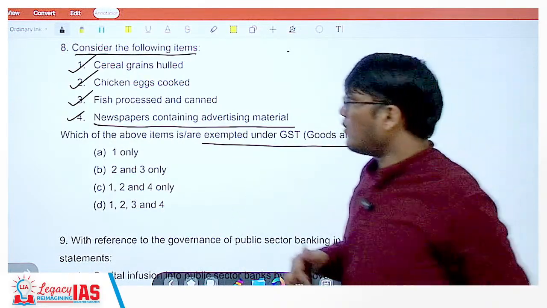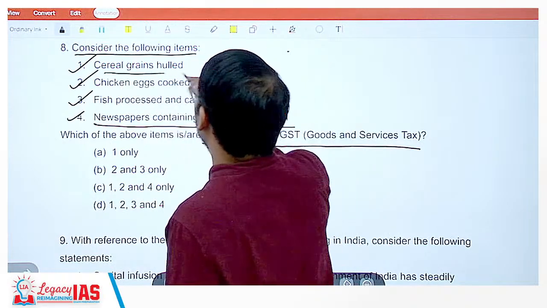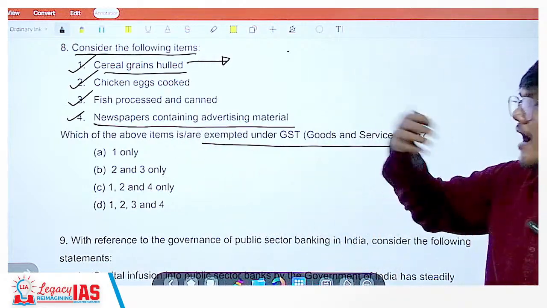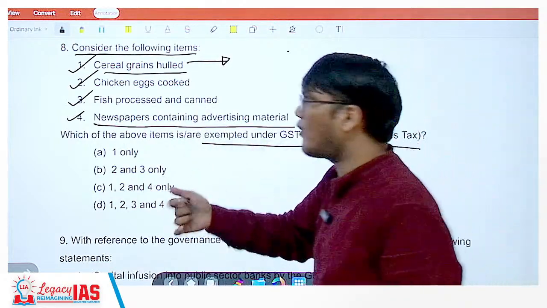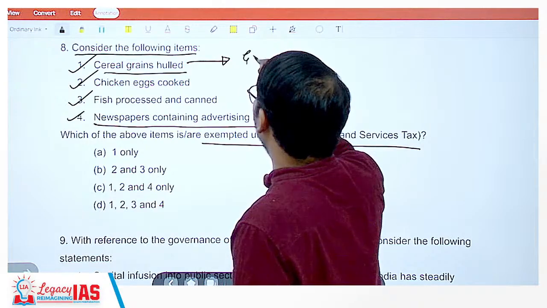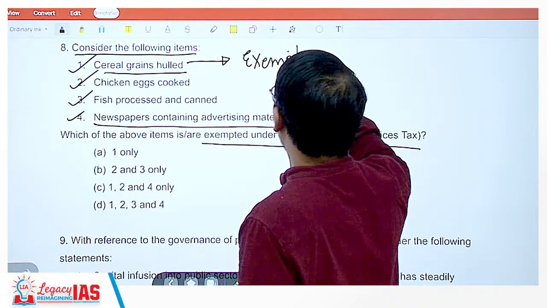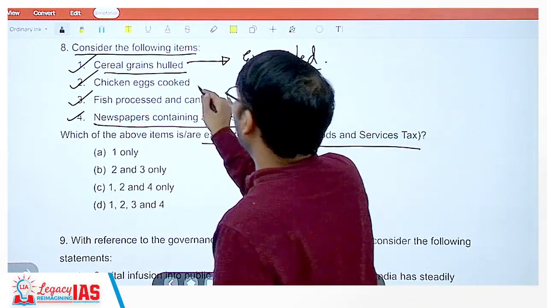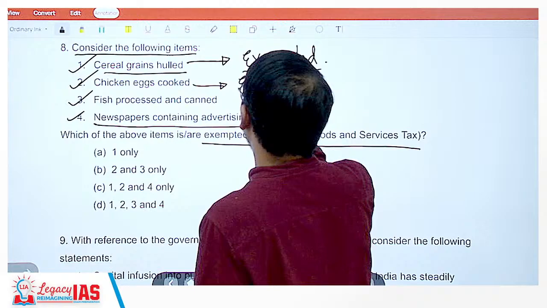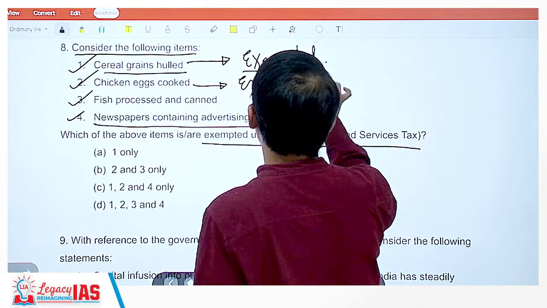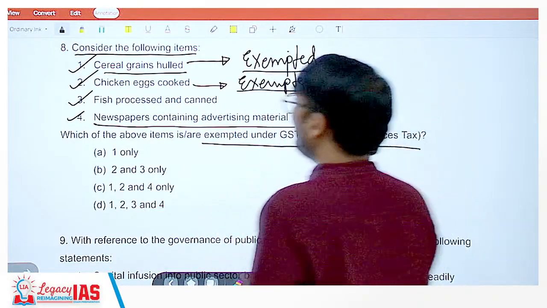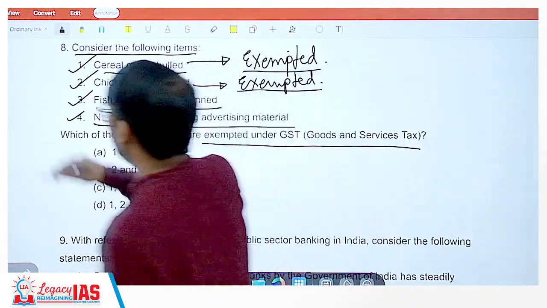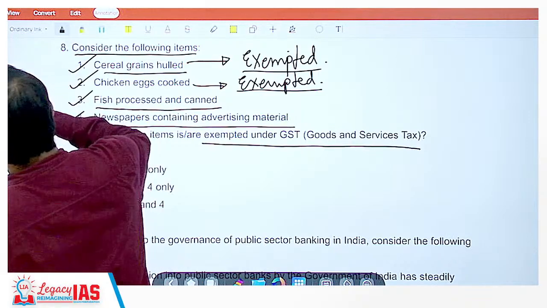Okay. So cereal grains hulled. The primary producer, when they are extracting the cereal grains and selling them off, that is exempted from GST. Then chicken eggs cooked, this is also exempted. Now fish processed and canned, one thing that is happening here is food processing.